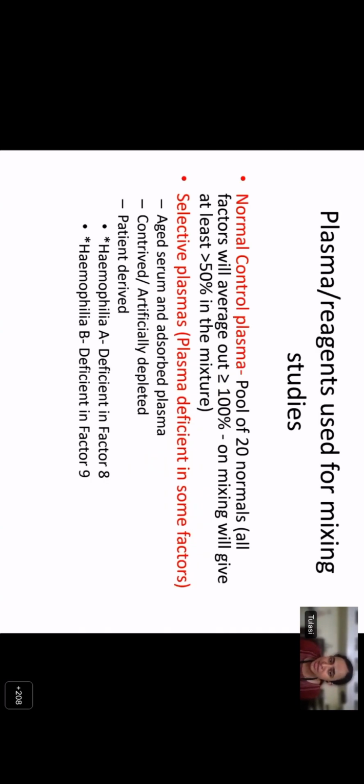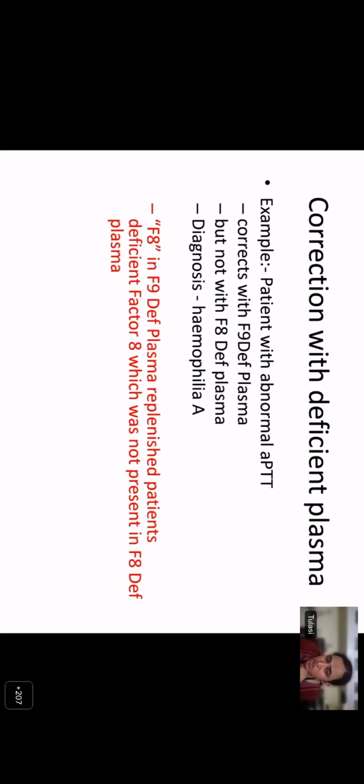So you can do mixing studies with control plasma, which will tell you whether it is a factor deficiency or an inhibitor, or you can do mixing studies with selective plasma, which is plasma deficient in certain factors, like factor 8 deficient serum or adsorbed plasma. Let's give an example of mixing studies with factor 8 and factor 9 deficient plasma. So you have a patient with abnormal APTT. If this is an isolated abnormal prolongation of APTT, you think of a deficiency of factor 8, 9, 11, or 12. So if this APTT corrects with factor 9 deficient plasma and does not correct with factor 8 deficient plasma, your diagnosis is hemophilia A. The factor 8 in the 9 deficient plasma replenishes the patient's deficient factor 8, which is not present in the 8 deficient plasma.